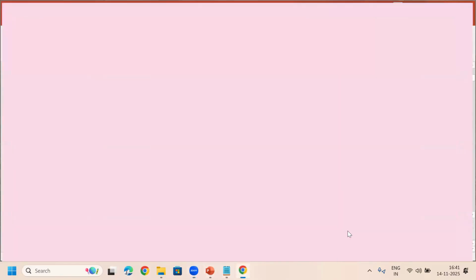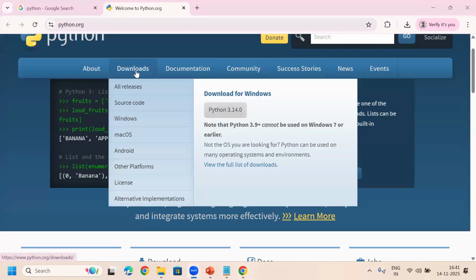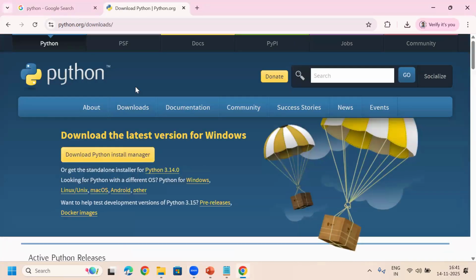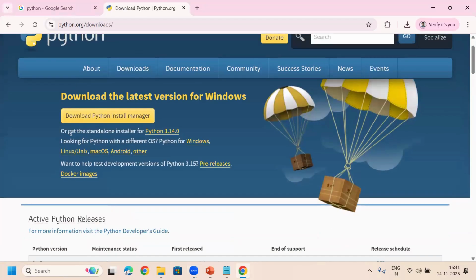Okay, now come back to this website. See here, Downloads. If we click on All releases, you can find some options here. Download Python. Here you can see the download for the latest version for Windows. You can click here. I just showed the same way here also.